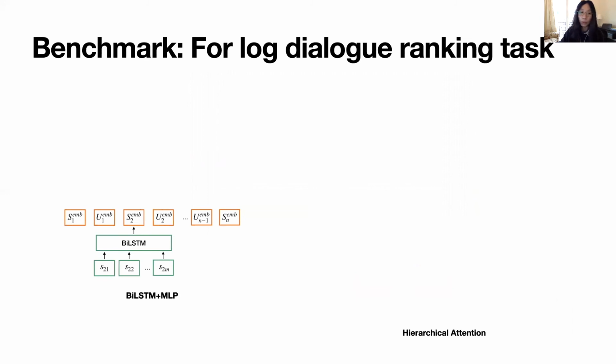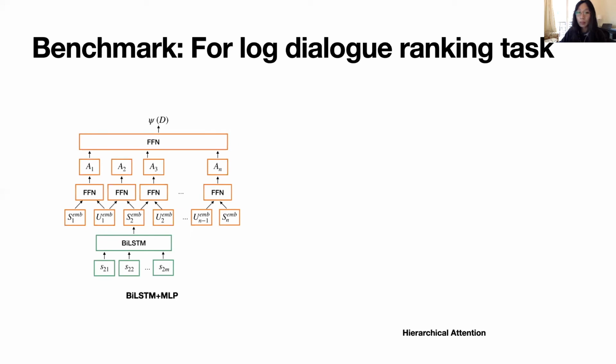We first used a bidirectional LSTM to encode utterances in the dialogue. After that, we applied a feed-forward neural network followed by a sigmoid activation to each pair of system and user utterances to measure the consistency. Finally, the ranker produced a ranking score for the dialogue based on all the consistency scores.